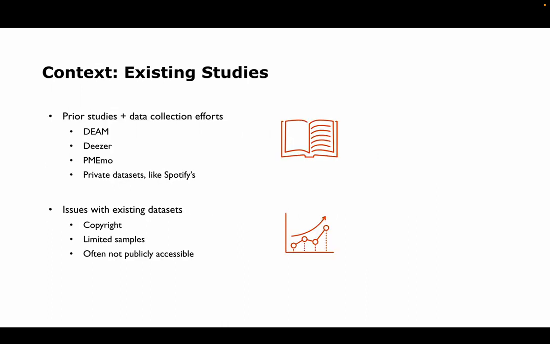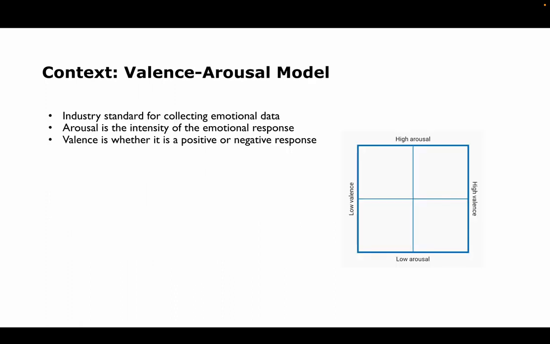Now, there were some existing studies, and these actually proved pretty useful, but they also had their issues as well. One of the things that we gained from them was the idea of the valence arousal model being a sort of universal standard. Another thing that we gained is not just to have an overall emotional response for the whole song, but to gather that data over the course of the song.